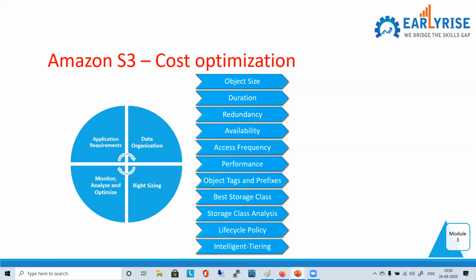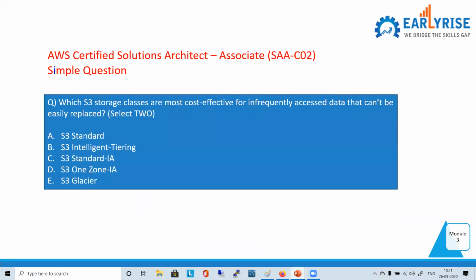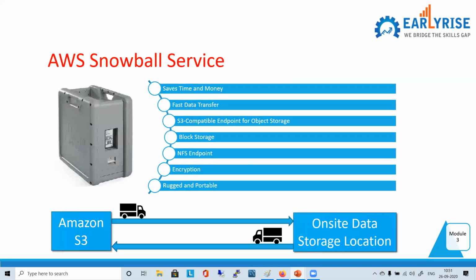Now, monitor, analyze, and optimize. That is what I discussed just now. You need to monitor, you have to analyze, and then you have to optimize it, right? So that is about cost optimization. I have a couple of slides before we go to one question, and after that we'll take a quick break. Before we go for a break, just take a look at this particular service offered by AWS, Amazon. So Snowball, anybody heard about it?